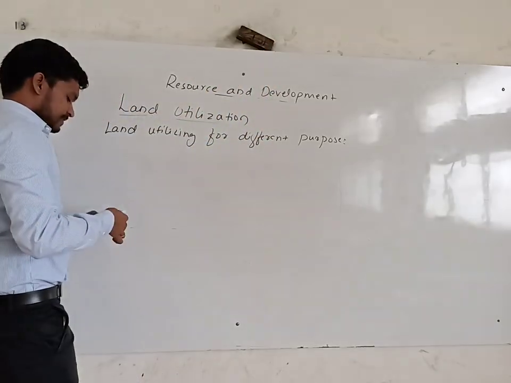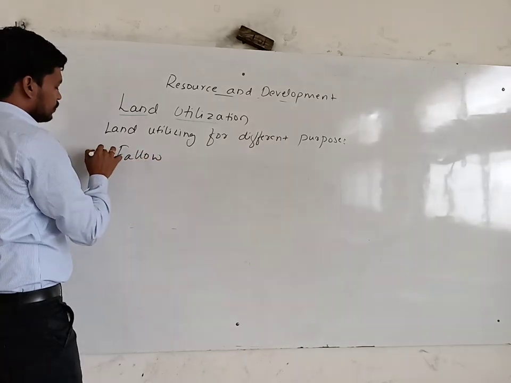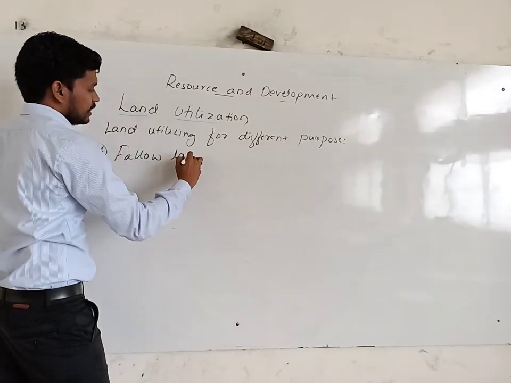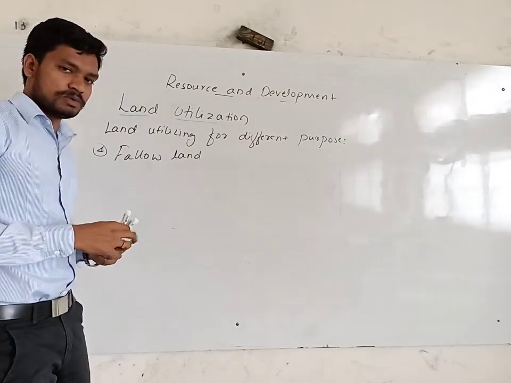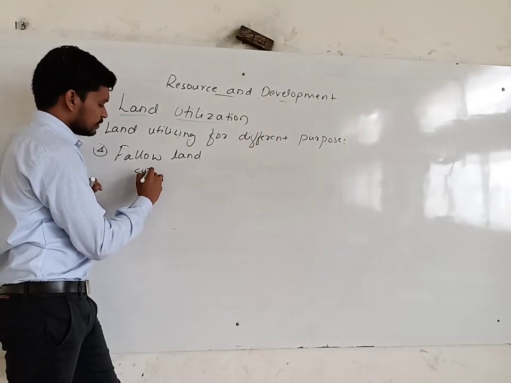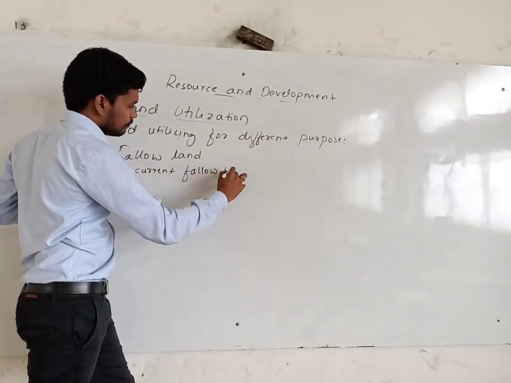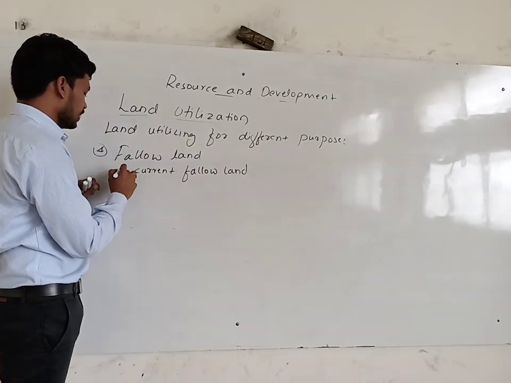The fourth one is about fallow land. Under this fallow land, we have two more. We'll discuss what this fallow land is. First is current fallow land.